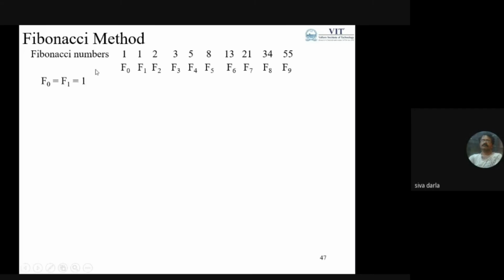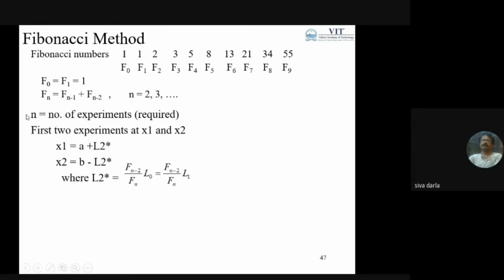Generally, you can write F0 and F1 are equal to 1 initially, and thereafter, for any value of n, Fn is equal to Fn minus 1 plus Fn minus 2. So to find the Fibonacci number at any stage, we need to consider the sum of the previous two Fibonacci numbers.